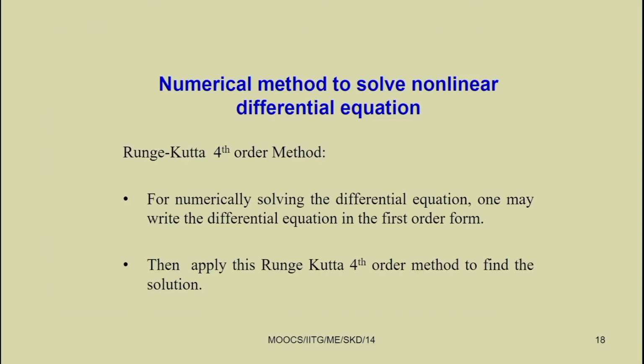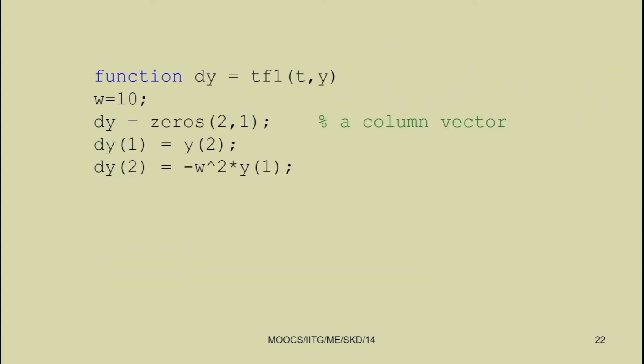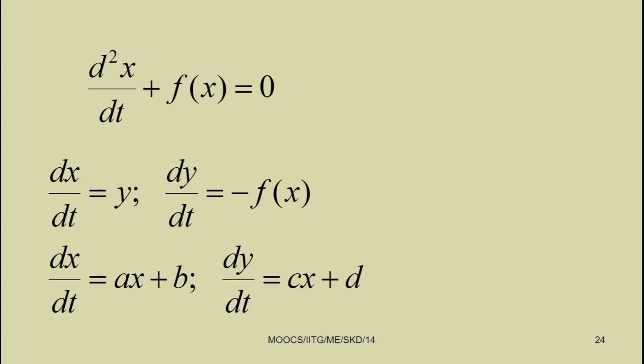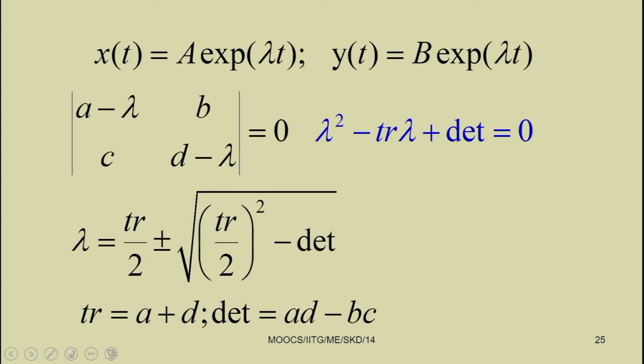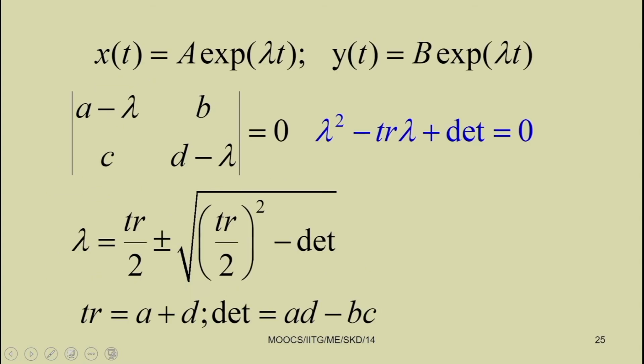Similarly, we have already discussed the Runge-Kutta method also, and we know how to write a program to find the solution. Regarding stability, we have briefly discussed, and how to find the Jacobian also. Today I will tell you that what we have studied here is known as the Lyapunov stability criteria. Regarding that also we will see today.